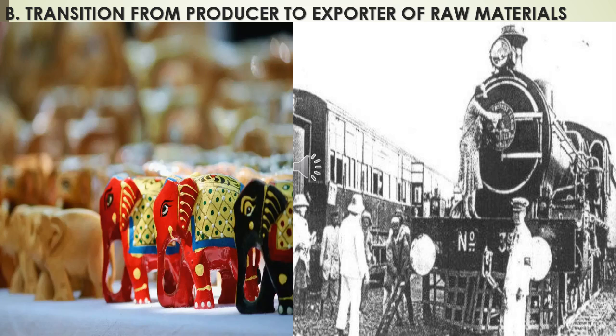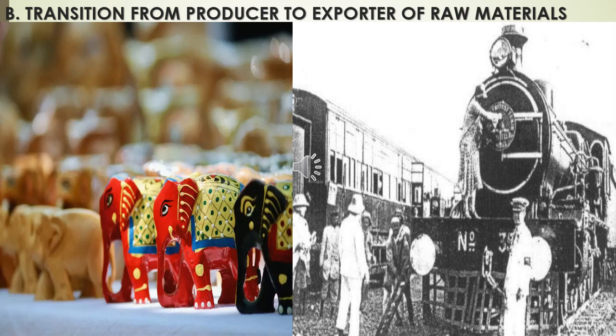Moreover, the railways and roadways introduced by the British facilitated the movement of finished products to reach the remotest part of India and the procurement of raw materials from these parts. Procurement means the process of obtaining supplies of something, especially for government or an organization.